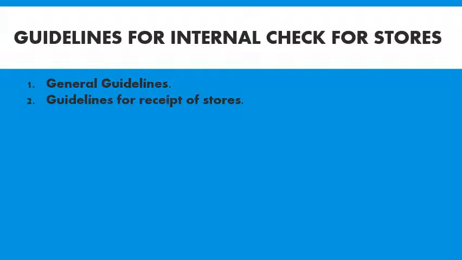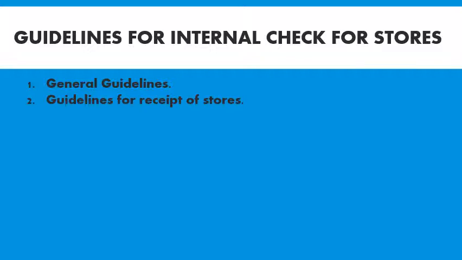Second one, guidelines for receipt of stores. On the arrival of the stores, they should be properly checked and accepted by the stores department or the storekeeper. The issue of stores from the storeroom to any department must be made only against a formal material requisition slip from the purchasing section to the storage section.